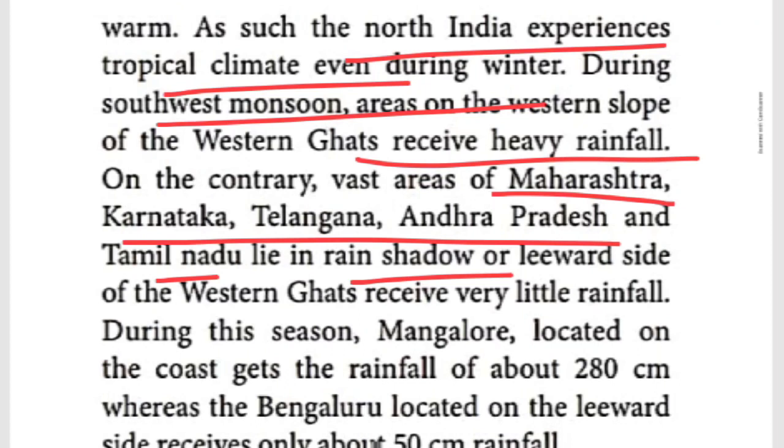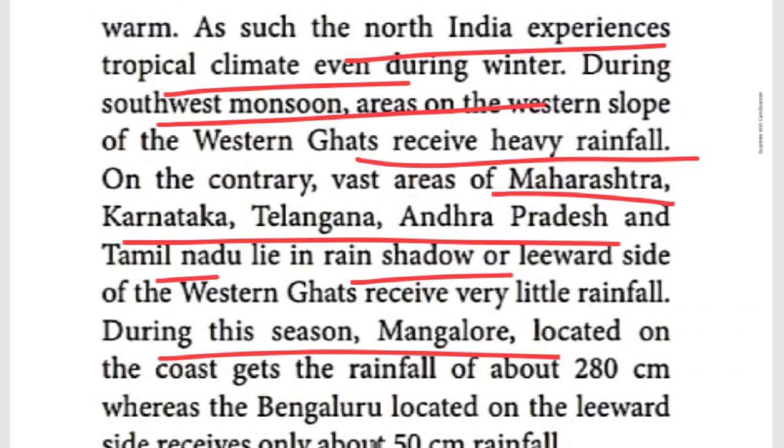What areas are located on the leeward side of the mountain? Mainly Tamil Nadu, Andhra Pradesh, Telangana and Karnataka. Those areas receive very little rainfall during the southwest monsoon. But during the time of the northeast monsoon, Mangalore, located on the coast, receives 280 centimeter rainfall.